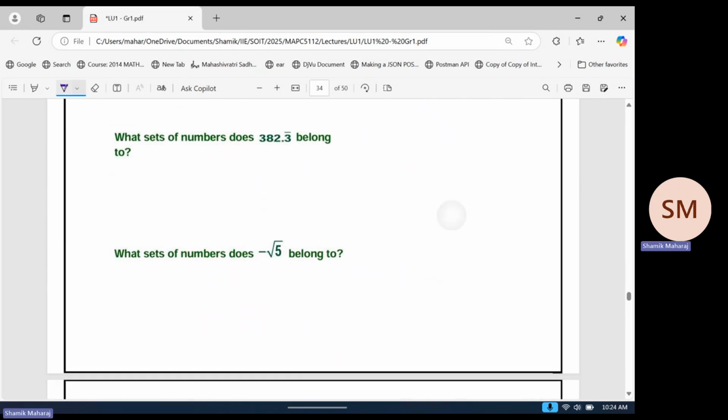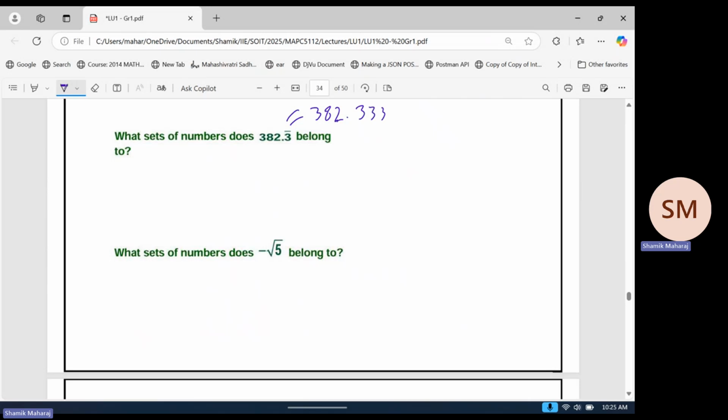What sets of numbers does 332.3 recurring belong to? Firstly, if you haven't seen this, this is basically just 332.333, and the 3 goes on forever. Right, 3 recurring. So is this a whole number? Not a whole number. Is it a natural number? Not natural.